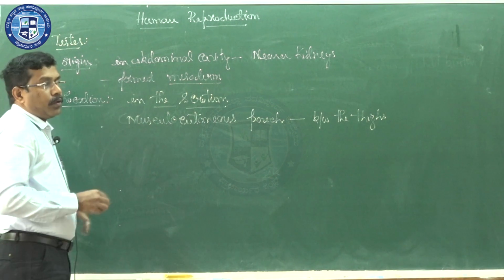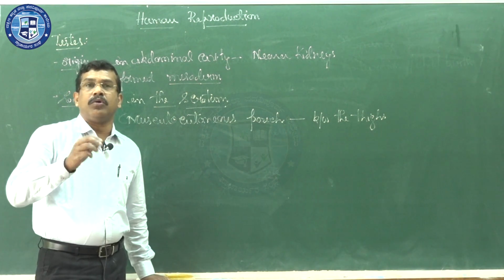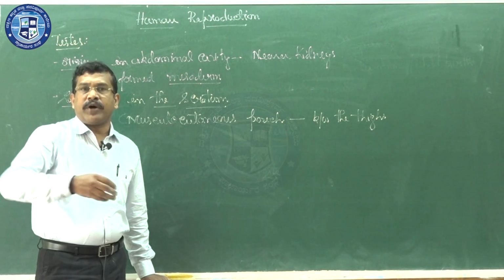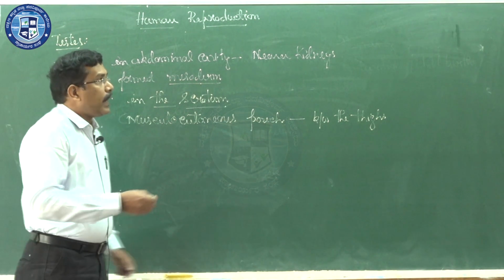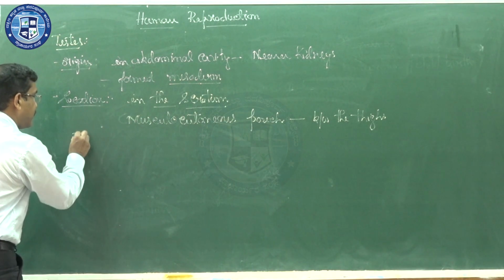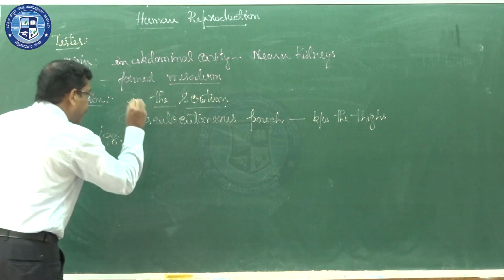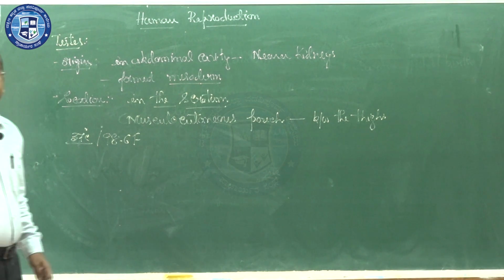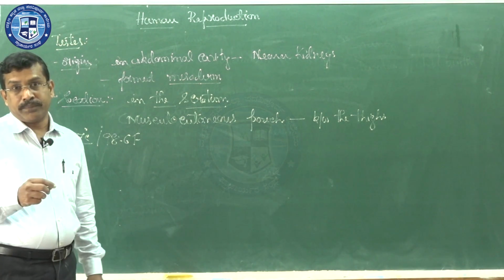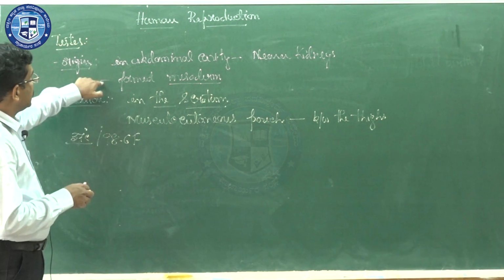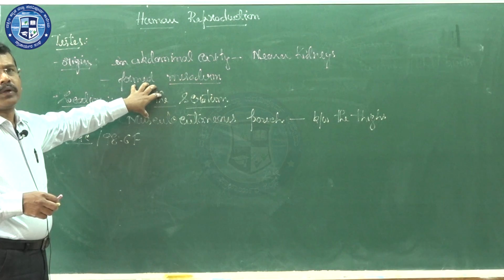Why? Because, as we all know, a human being is a homeothermic individual, meaning an endothermic individual. Body temperature can be maintained in a human being, and we have a body temperature of 37 degrees Celsius or 98.6 Fahrenheit. This is what is called the normal body temperature. At this body temperature, sperm cannot be produced. That's why the testes, which are formed in the abdominal cavity, must come to the region called the scrotum.